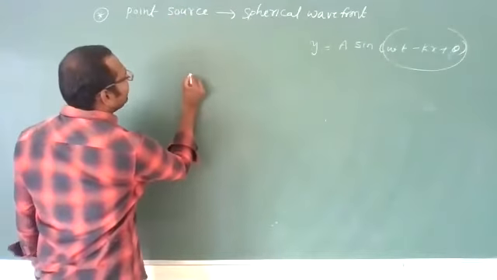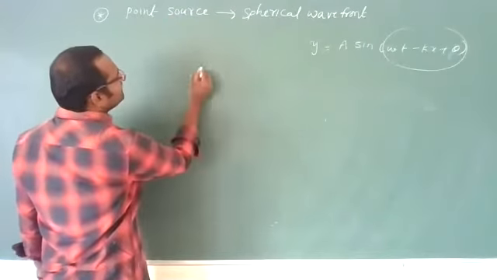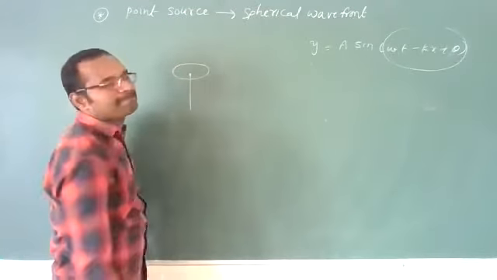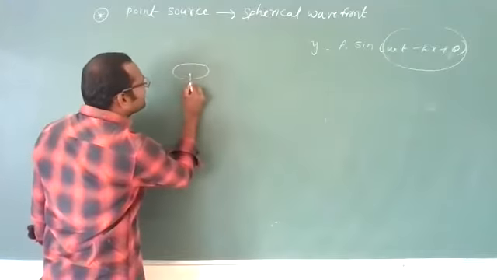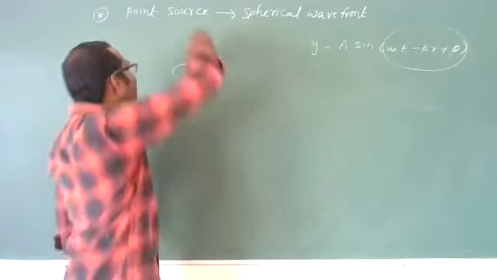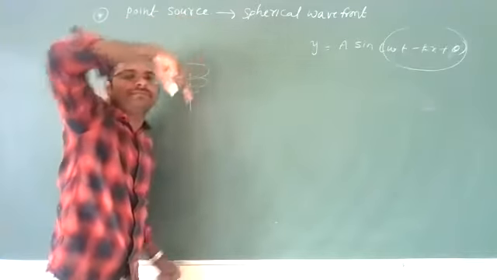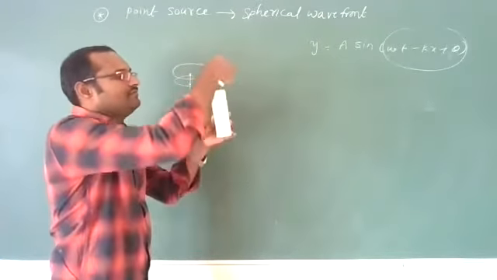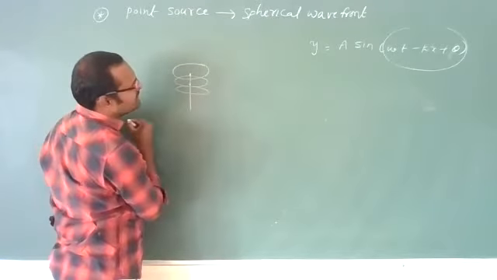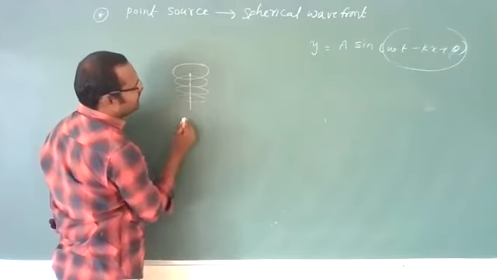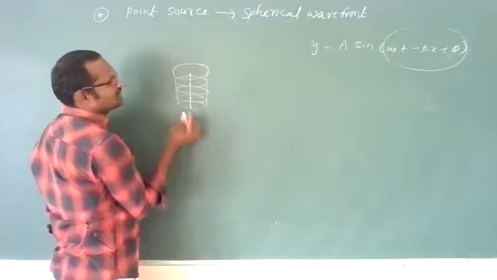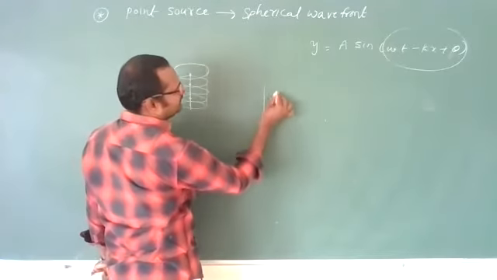If I say this is one point, this point will produce a wavefront like this. I give you a second point, and this point will produce a wavefront like this. You don't see it from here, you see it from the topmost point. It is a spherical shape. Next, one more point. This also will produce a spherical wavefront, and this also, and this also. Now collect all of these, and it will be like this.